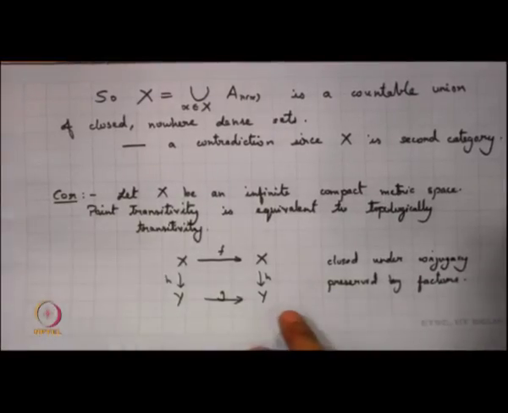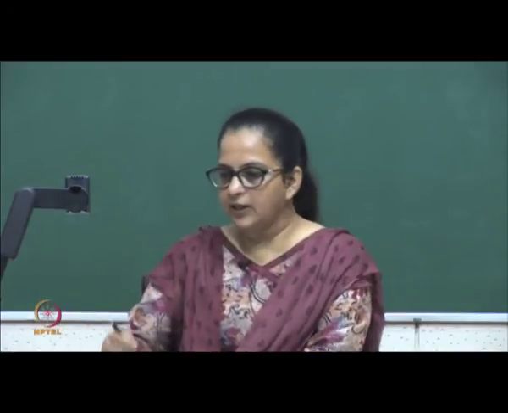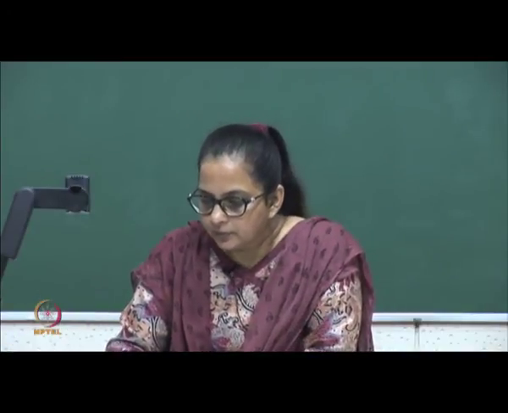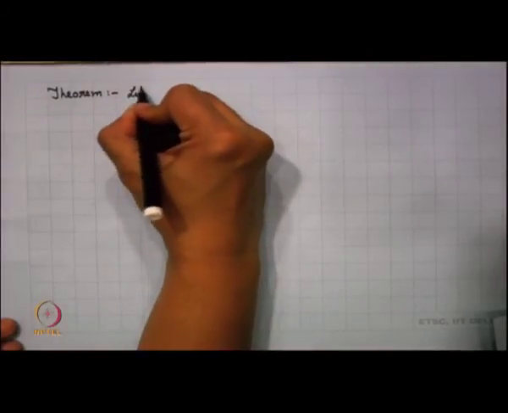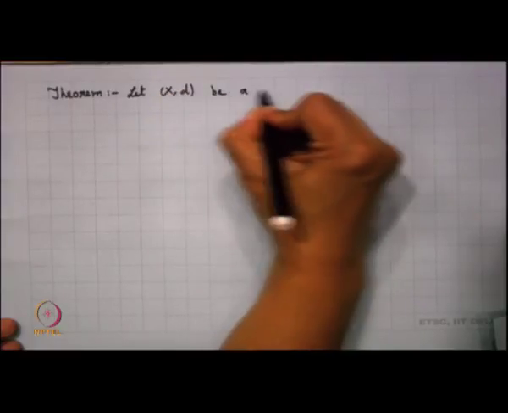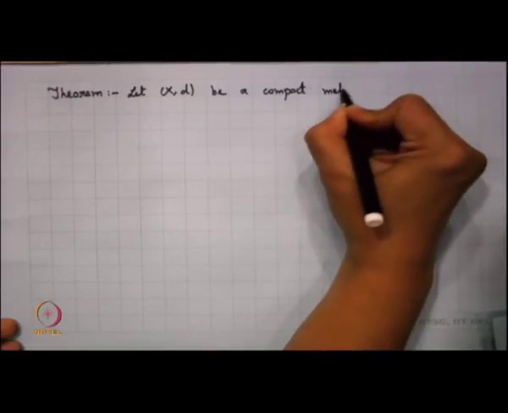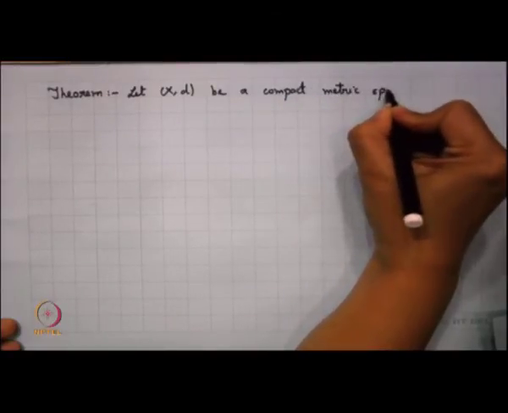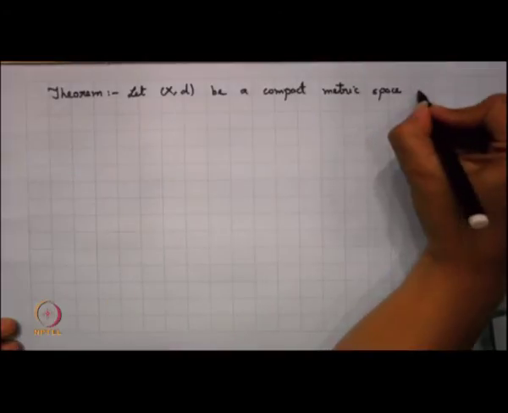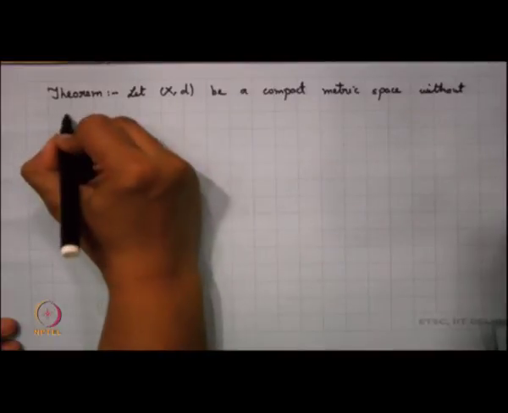Then there are some equivalent conditions of transitivity. So, I am stating that as a theorem here. Let me take (X, d) to be a compact metric space without isolated points.